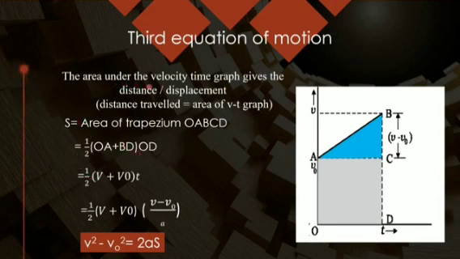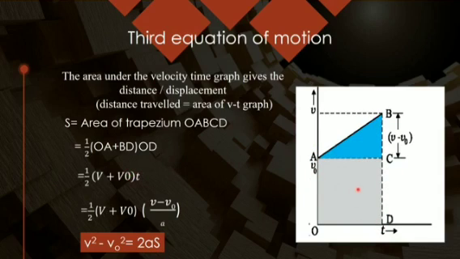Similarly, for the third equation, you need to take the area of this trapezium, that is OABD, this complete figure, which equals 1 by 2 times the sum of the parallel sides into the perpendicular distance between them. The perpendicular distance is OD and the parallel sides are OA plus BD.